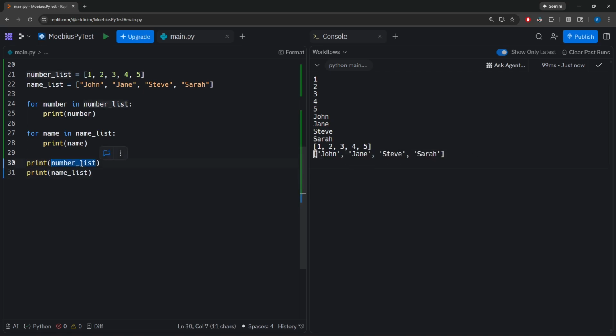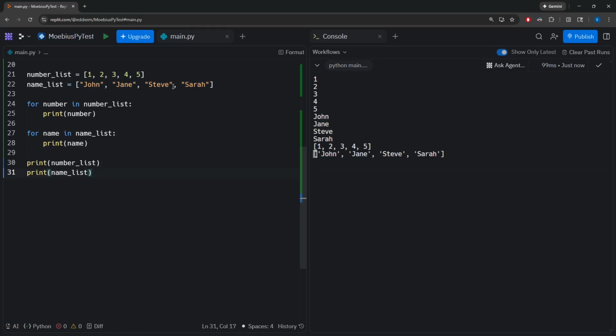We are displaying number list and name list, and that represents that entire list with all values within it. But what if I want to target a specific value in that list? Well, now that we understand what index numbers are in terms of the service that they provide for a list, we can use that to target a specific value in that list.